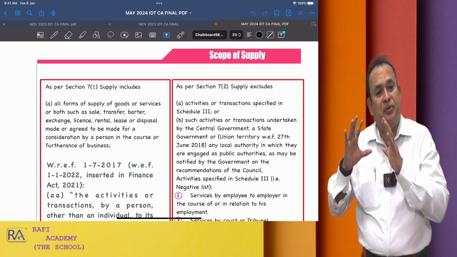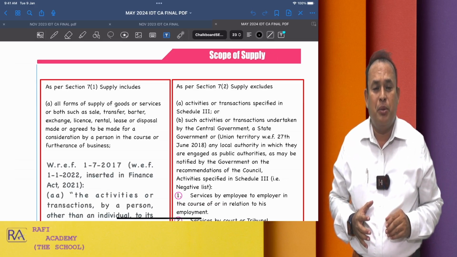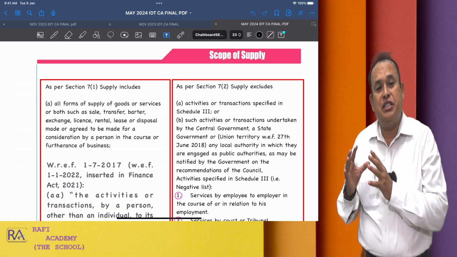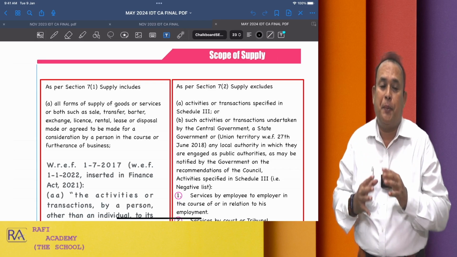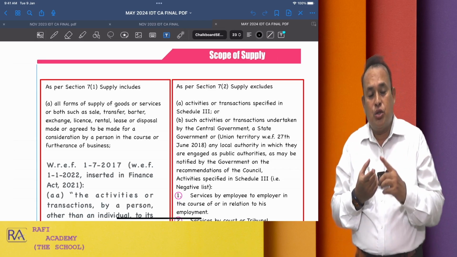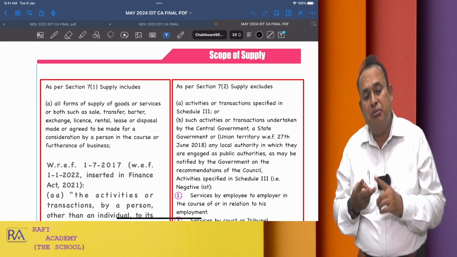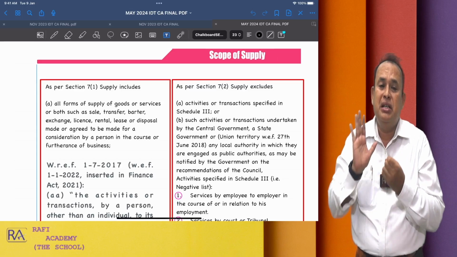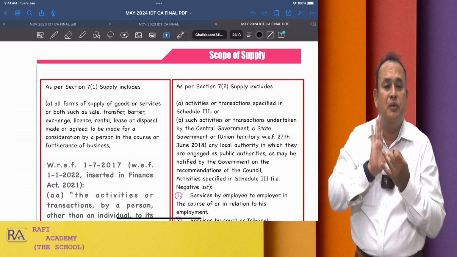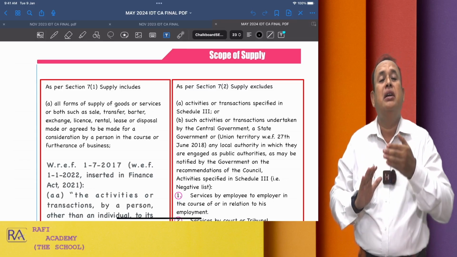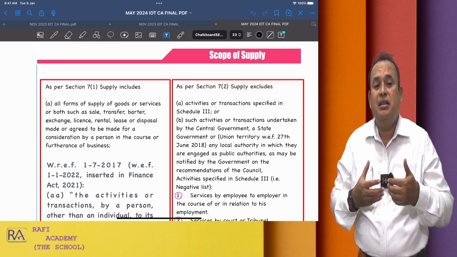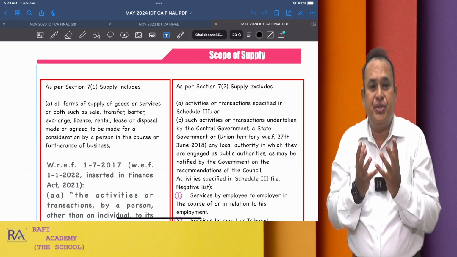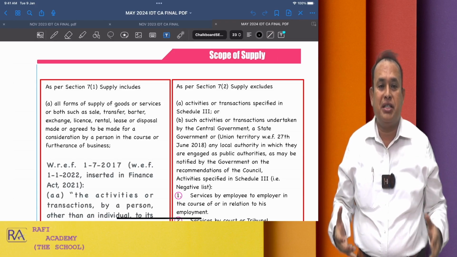They very clearly said in the first chapter of the CA final new syllabus, case scenarios with regard to elementary chapters, namely intermediate level chapters, comprising scope of supply, levy and collection, mixed supply, composite supply, followed by the composition scheme, exemptions, reverse charge mechanism, value of supply, place of supply, time of supply, and further input tax credit. From these areas, a comprehensive level is what they are going to ask in the examination.